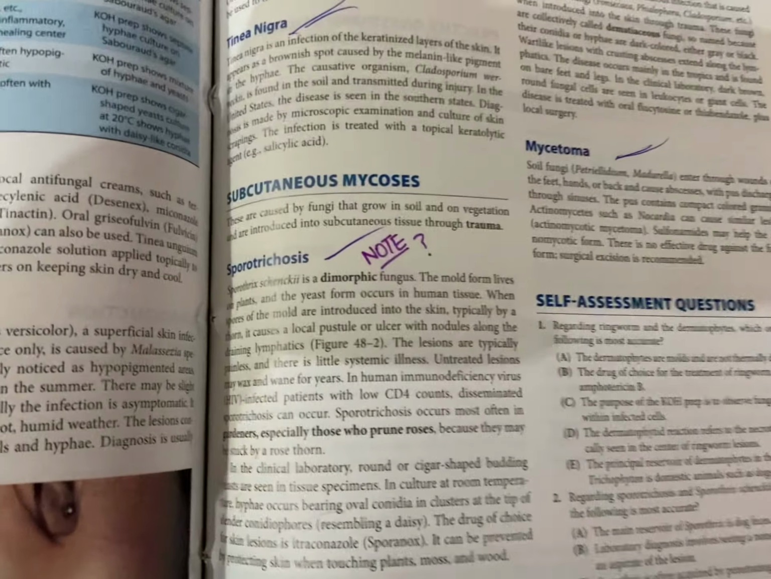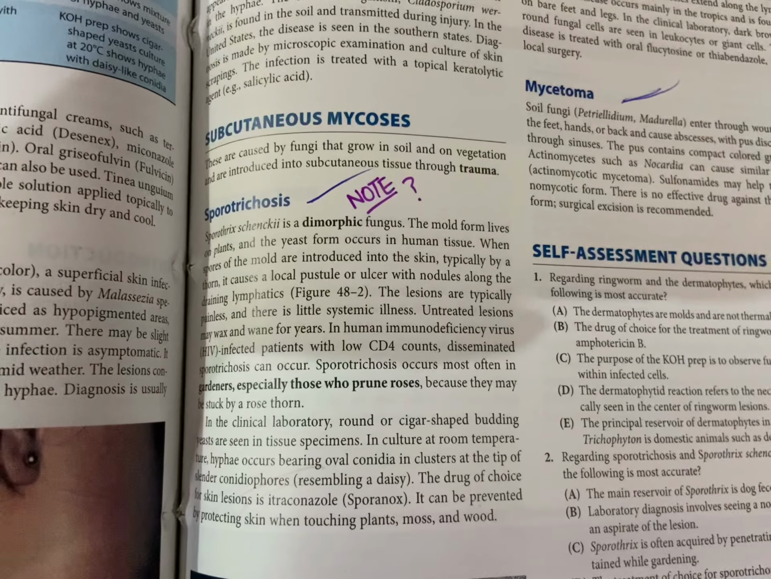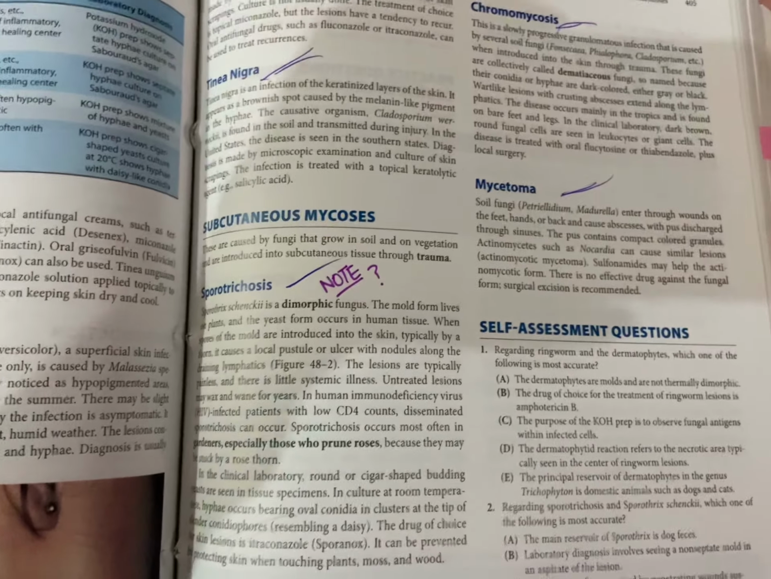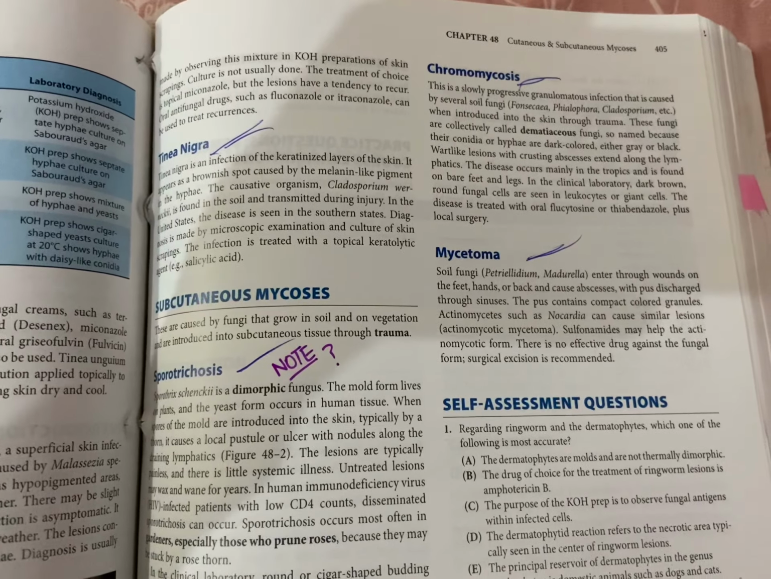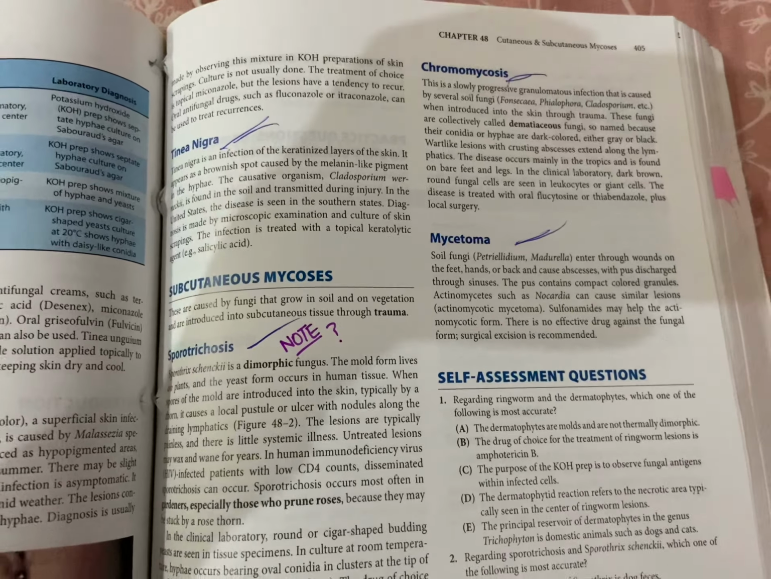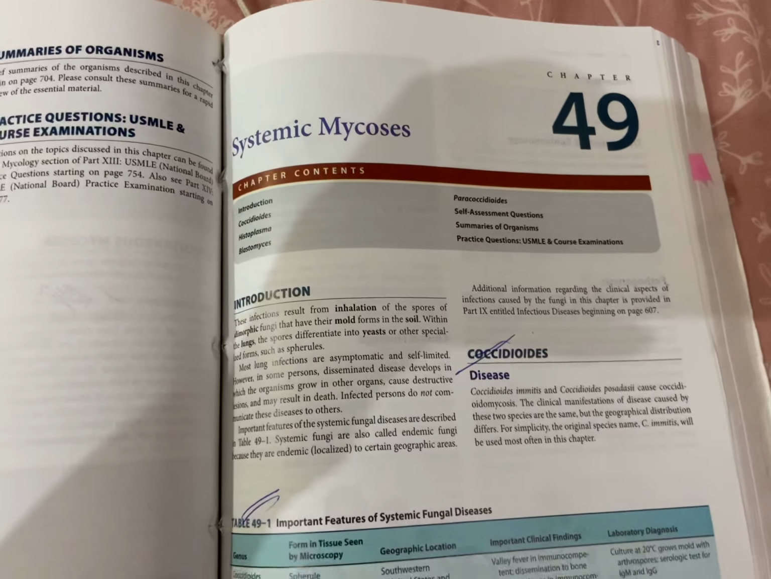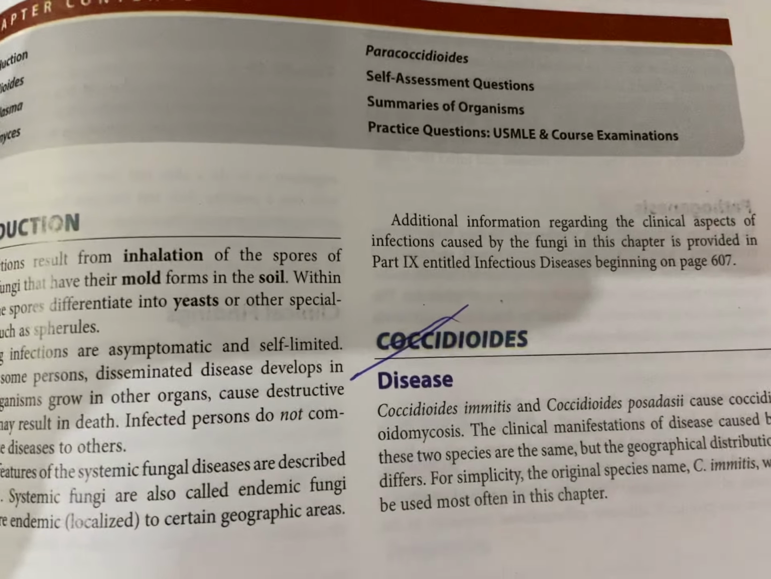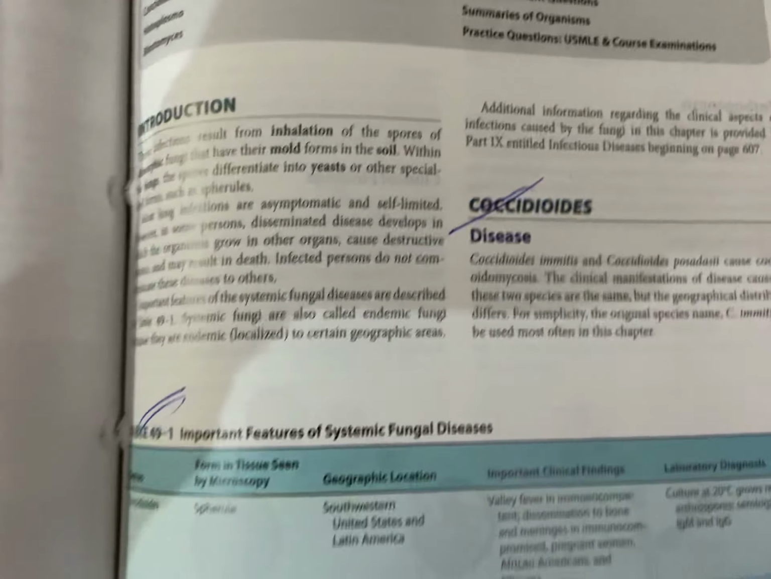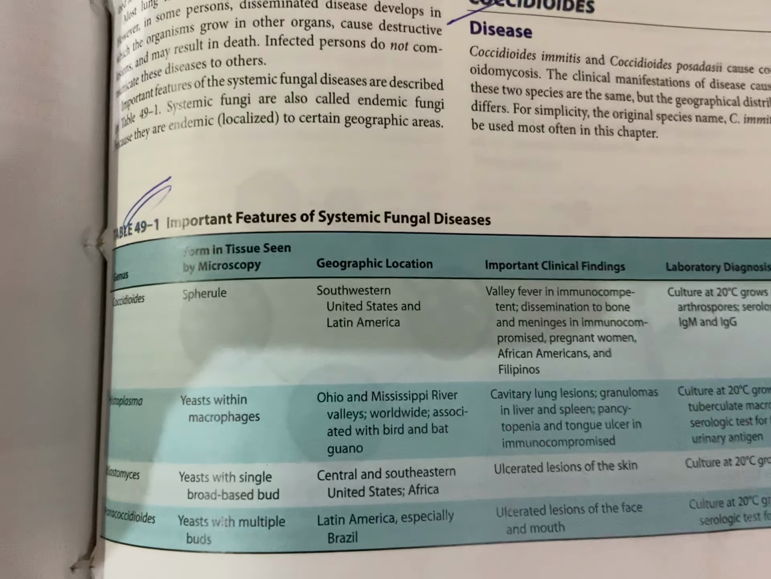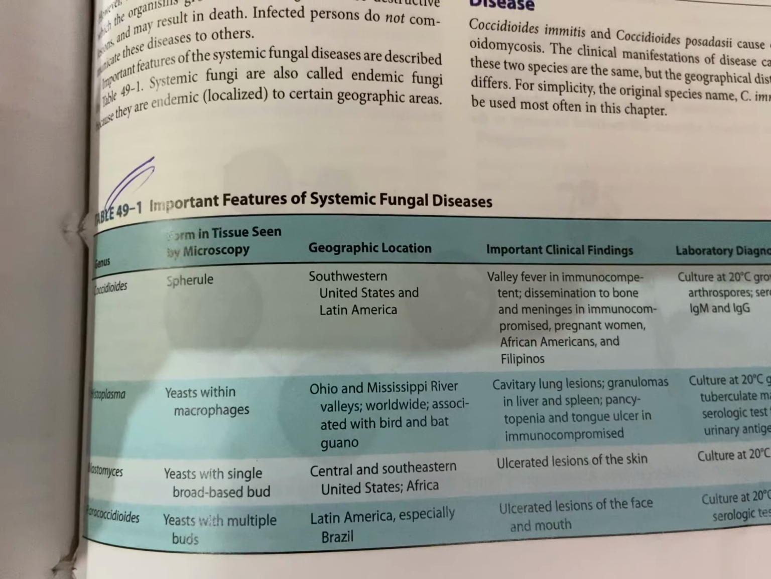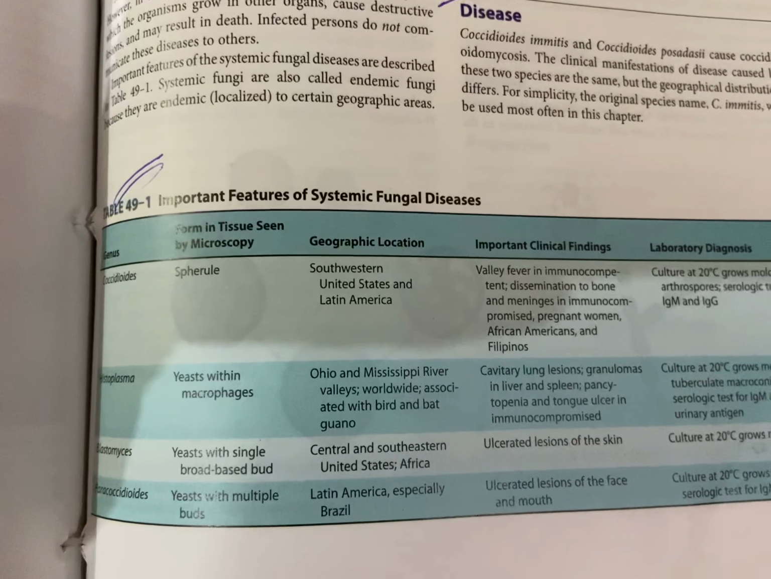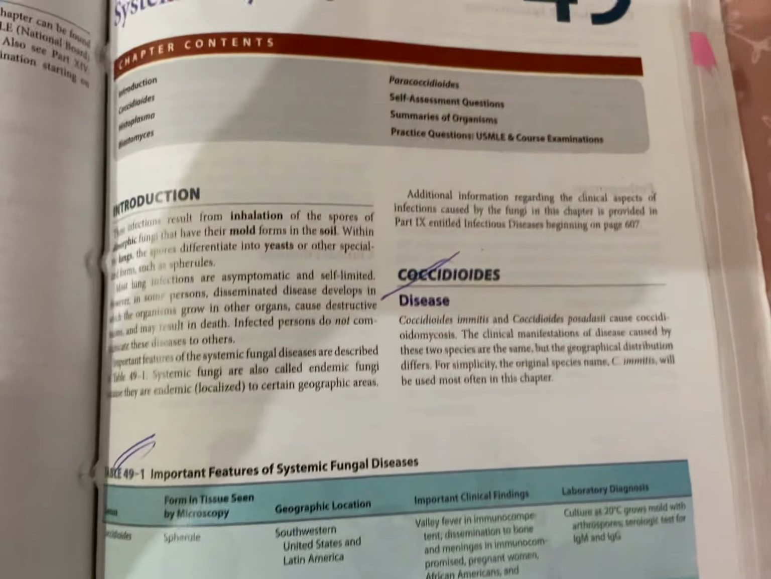Then we have the subcutaneous mycosis in which note आ जाता है sporotrichosis पे. This is important and this is all about chapter number 48, cutaneous and subcutaneous mycosis. And then we have chapter number 49, systemic mycosis, in which we have coccidioides. This is important for the MCQ's point of view. And table 49.1, important features of the systemic fungal diseases. And this is also important for the MCQ's point of view.